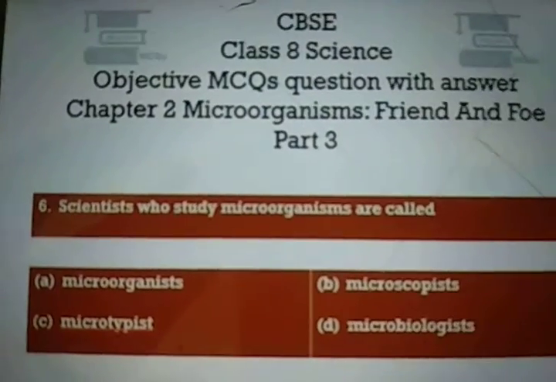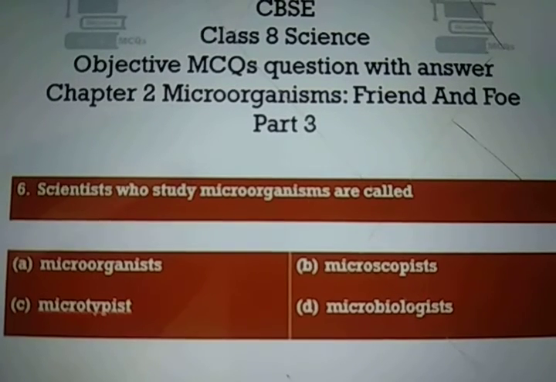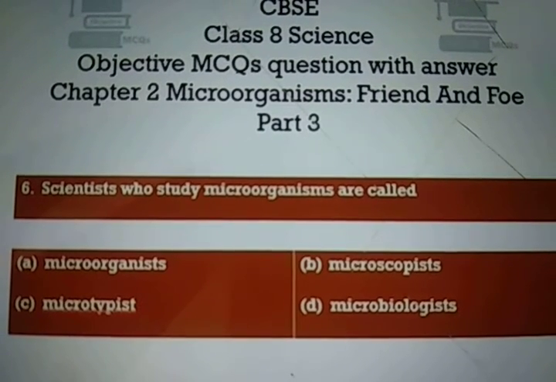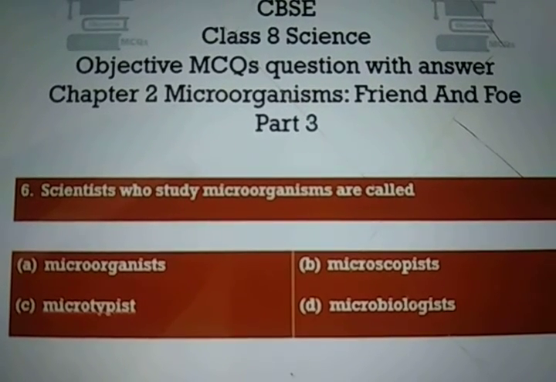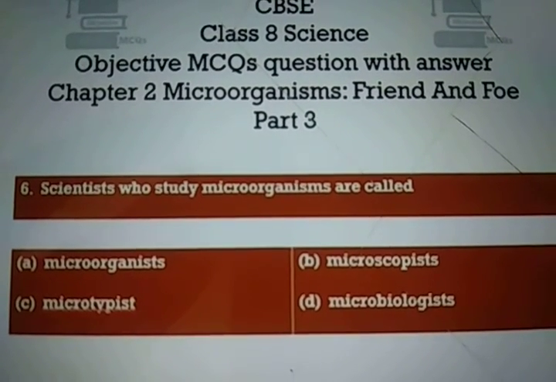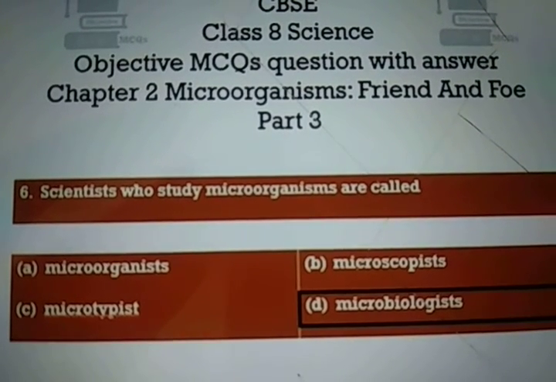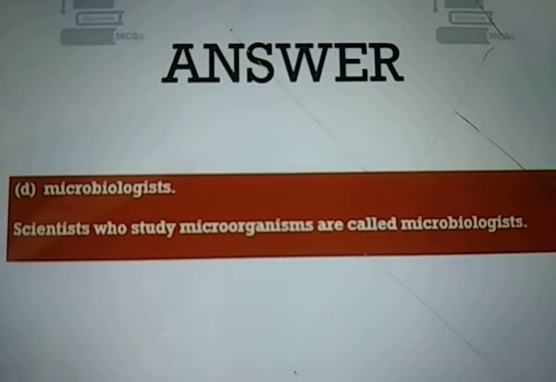Question number 6. Scientists who study organisms are called option A, microorganists, option B, microscopist, option C, microtypist, and option D, microbiologist. And the right answer is option D, microbiologist. Scientists who study microorganisms are called microbiologists.